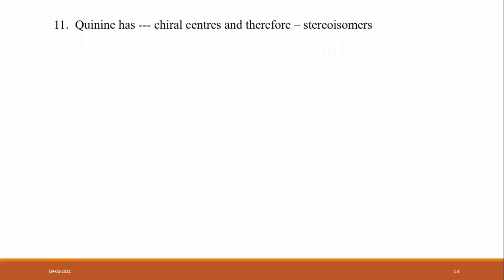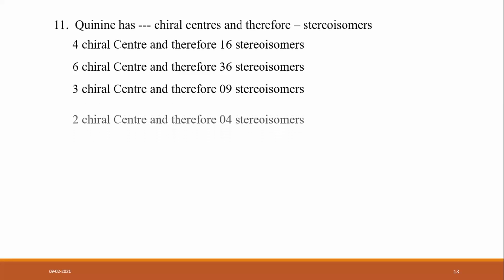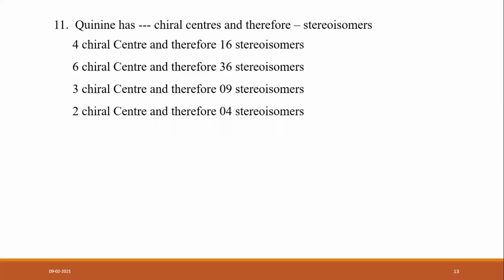Another question: quinine has how many chiral centers, and therefore how many stereoisomers are generated? The options are 4 chiral centers and 16 stereoisomers, 6 chiral centers and 36 stereoisomers, 3 chiral centers and 9 stereoisomers, or 2 chiral centers and 4 stereoisomers.